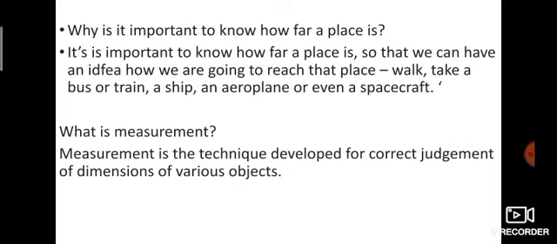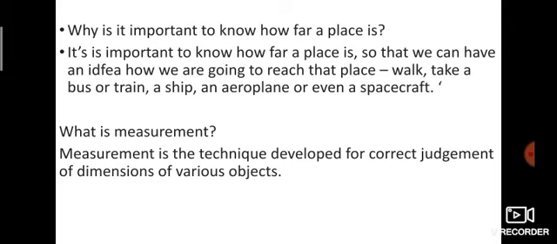Next one. Why is it important to know how far a place is? It is important to know how far a place is so that we can have an idea how we are going to reach that place: walk, take a bus or train, a ship, an aeroplane, or even a spacecraft. For example, if you take a train to go to Bangalore, you definitely take 12 hours, but if you take an aeroplane you can reach within half an hour. So we can get an idea because of distance. If you know the distance, we can get an idea.